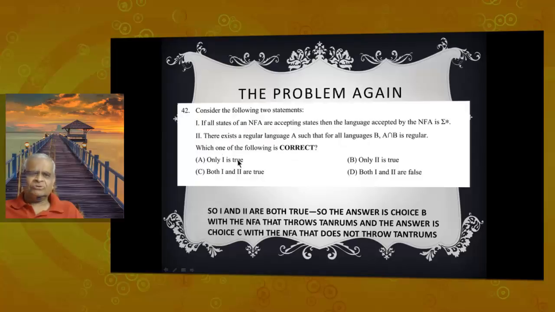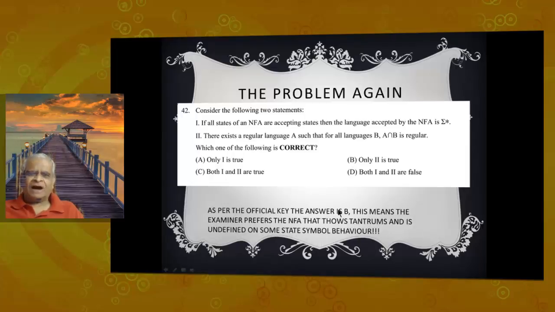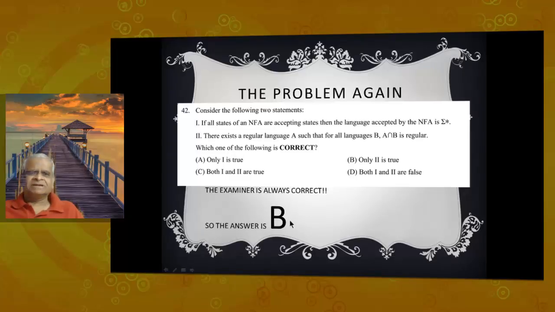So statement 1 is true and 2 is true provided we take the first choice of the NFA. But if we take the second choice of the NFA, then we will find only statement 2 is true. Statement 1 is false if we take an NFA that throws tantrums and goes to an undefined state. The examiner wants answer B. So B is more standard than A. As the official key also says, the answer is B. The examiner prefers an NFA that throws a tantrum and is undefined on some state-symbol behavior. So the answer is B.